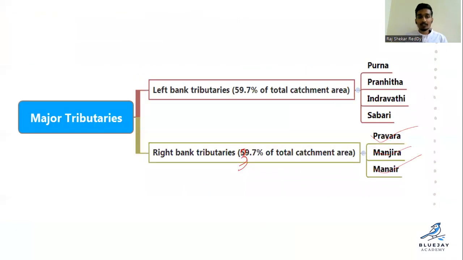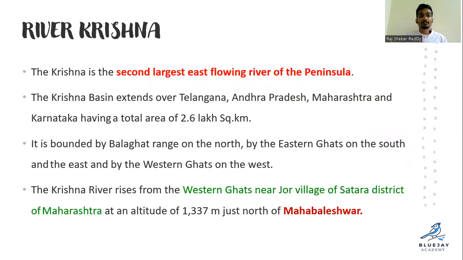So we are done with the Godavari river, and we studied where it originated and which part it enters into Telangana, and it forms Triveni Sangamam with the Manjira and Haridra river. So we covered the left bank tributaries and right bank tributaries, right? So Godavari is completed now, with the river Krishna next, right? So Krishna is the second largest east flowing river of peninsular India. So first is your Godavari, right?